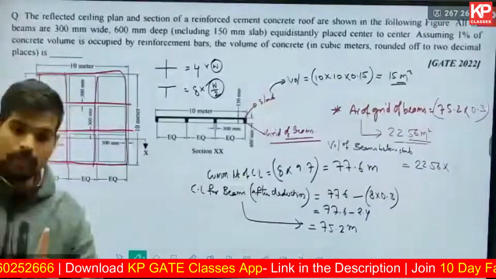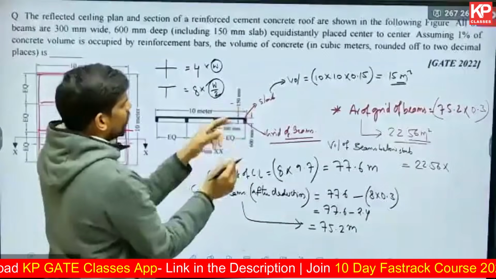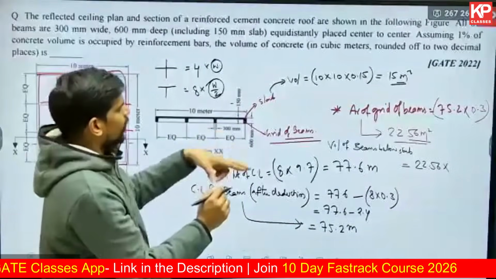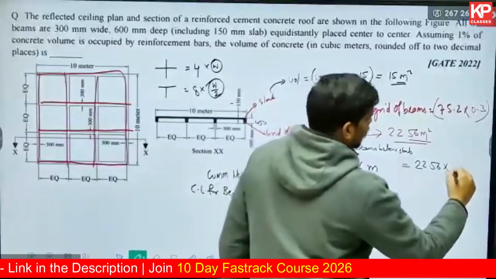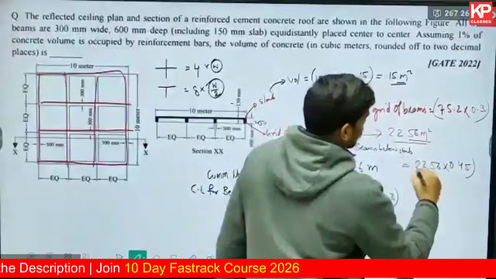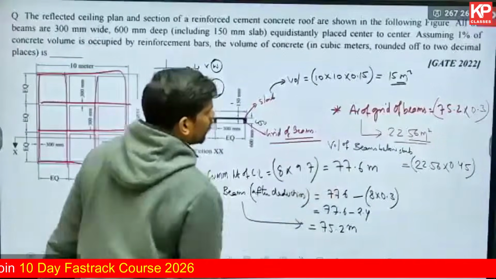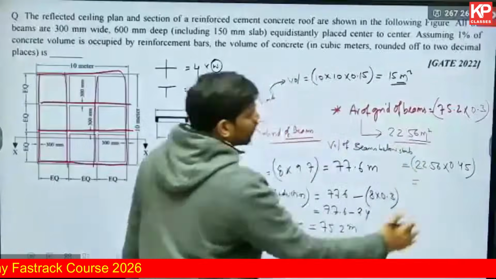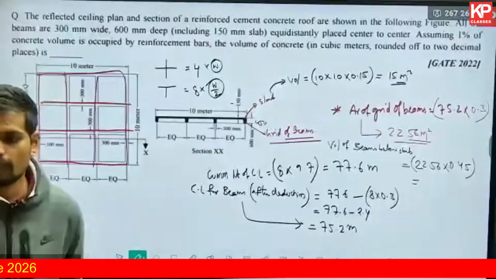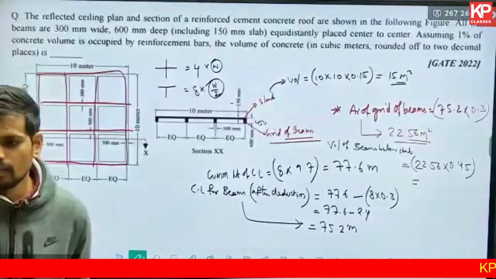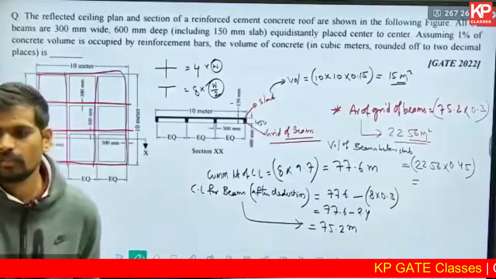Now you need to take only 0.45 because I'm talking about that part which is below the slab. Slab is already 15. So it is including slab 600. So the remaining part will be 450 below the slab. 450 millimeters it is. In meter it will be 0.45. So what is the volume of the slab? Sorry, volume of the beams below the slab. How much is that coming out to be? 22.56 into 0.45. Round off properly to 2 decimal places and tell me. 10.15.